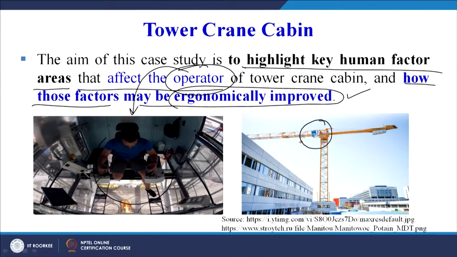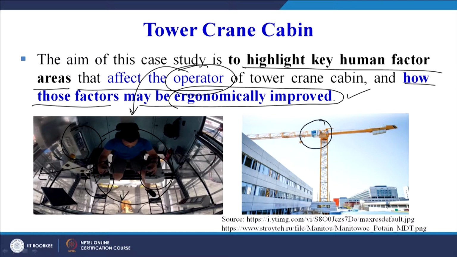So here we can see a person is sitting inside the cabin, and we can easily observe that he is able to see down, because we have a transparent body through which the worker can see what he is doing or what the view of the ground is. So that ground view he can have while sitting here, and here we can see his hands have easy access to the controls. He can see sideways also, and the displays are also there. This is one display on the side.